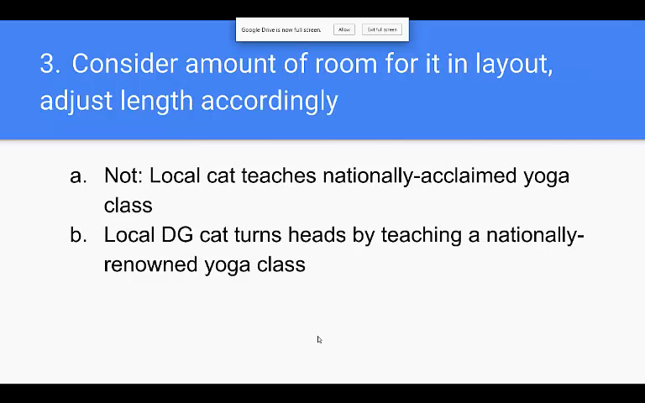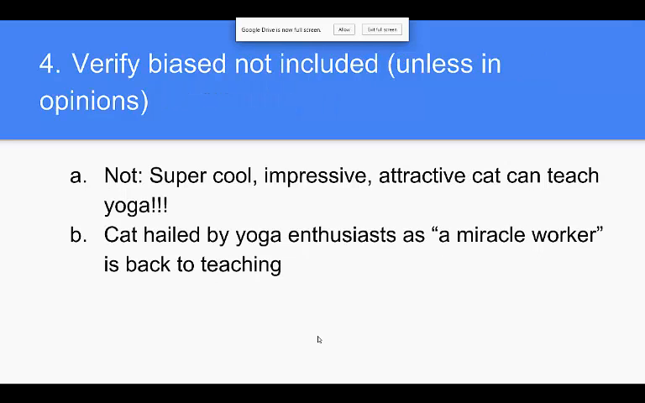Three. Consider the amount of room for it in layout and adjust length accordingly. So if the section editor is doing layout and they see that "Local cat teaches nationally acclaimed yoga class" doesn't fit, you'll need to make it longer. You can turn it into "Local cat turns heads by teaching nationally renowned yoga class." Usually this step just consists of finding synonyms or adding in some extra words, maybe some more specific details, to make it longer, or shorter, by taking those out.